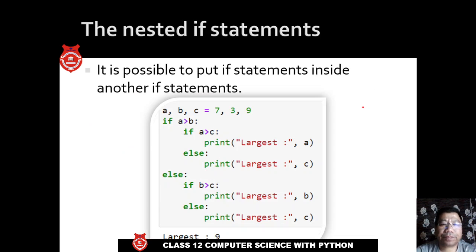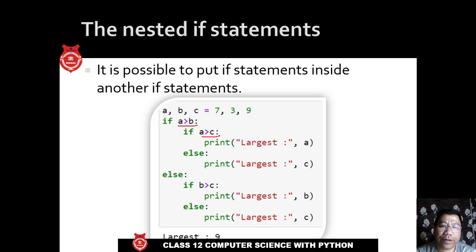And we can also nest it. Okay, nested statements. It is possible to put some if statement inside another if. For example, here I assign a equal to 7, b equal to 3, and c equal to 9. If a is greater than b, that means a is still greater than b.